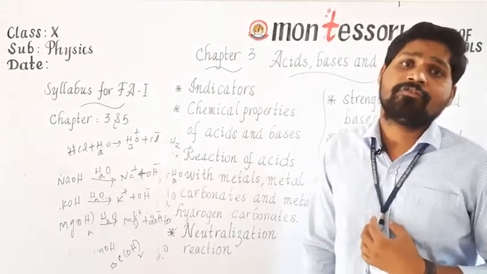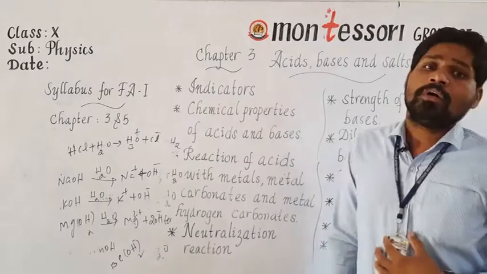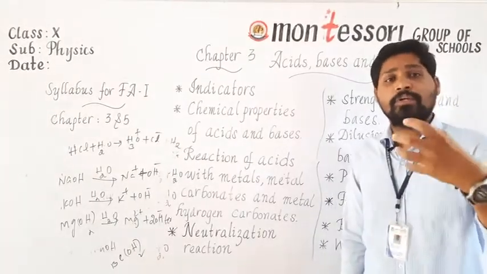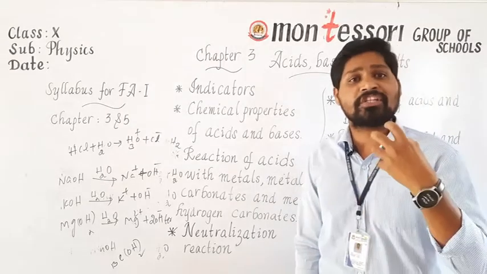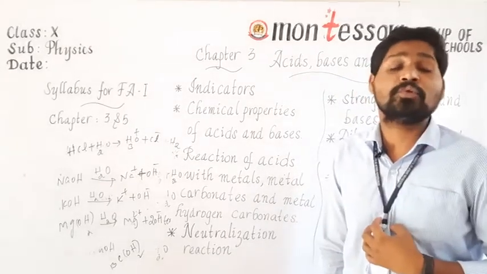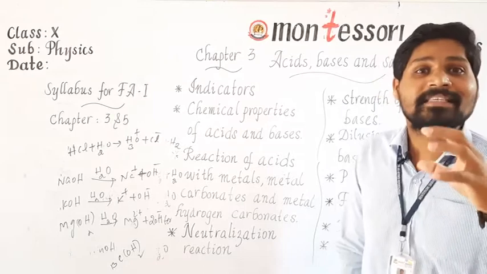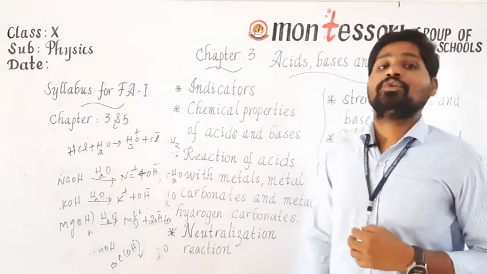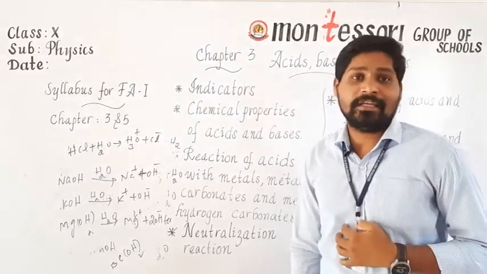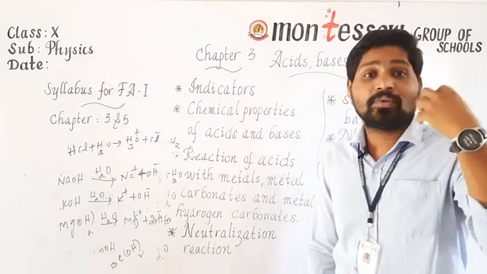Less than 5.5. So in order to reduce this tooth decay, we are going to brush our teeth. The nature of the toothpaste is basic in nature. So this toothpaste can neutralize the acid. Generally, why does tooth decay start?